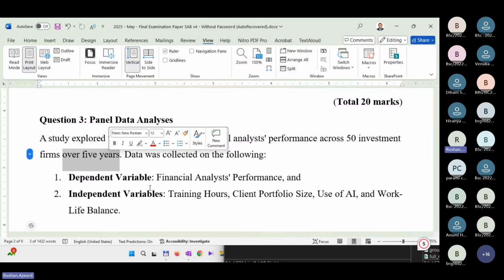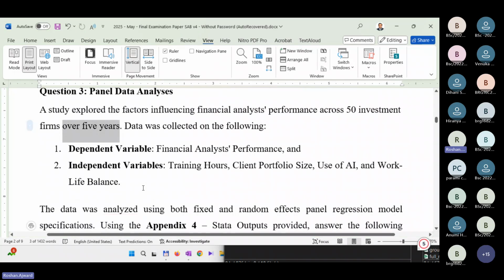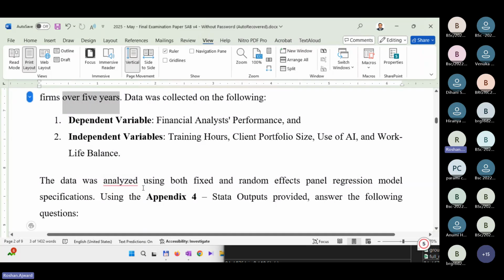250 altogether. 250, excellent. Because there are 50 investment firms and it's over 5 years. So 250, very good. So the dependent variable is the financial analyst performance, and the independent variables are trading hours, client portfolio size, use of AI, and work-life balance. The data was analyzed using both fixed and random effects panel regression models, and using the appendix 4 Stata outputs provided, answer the following questions.